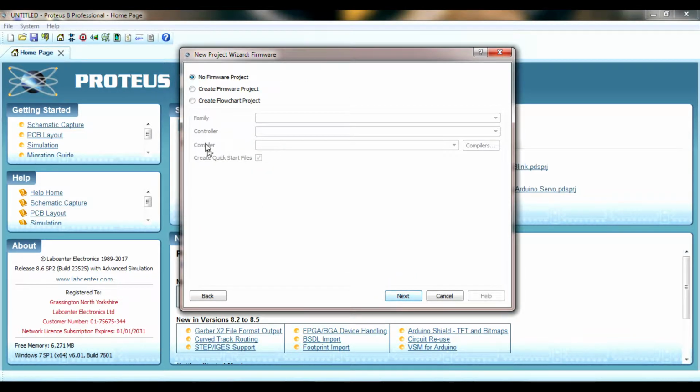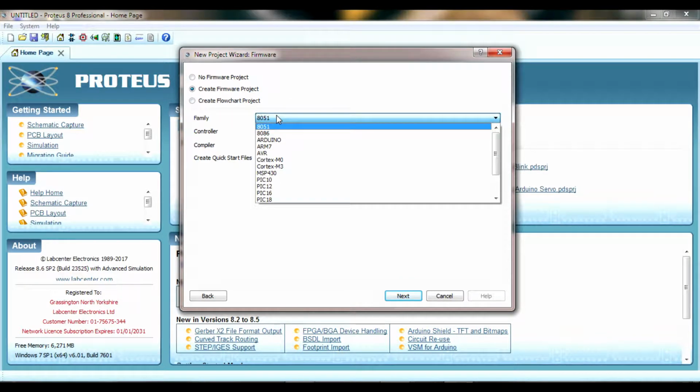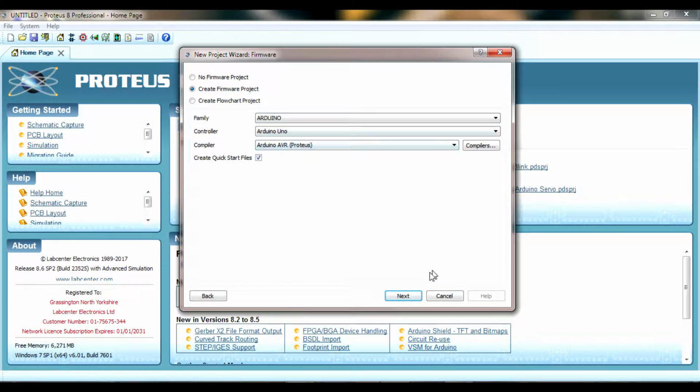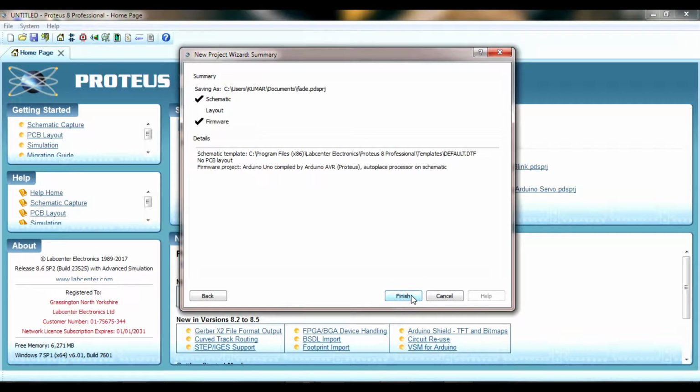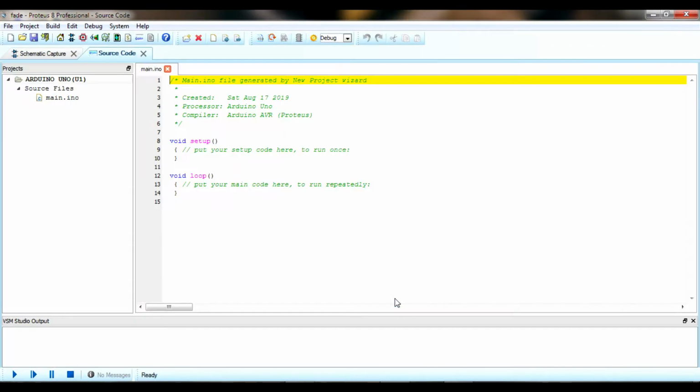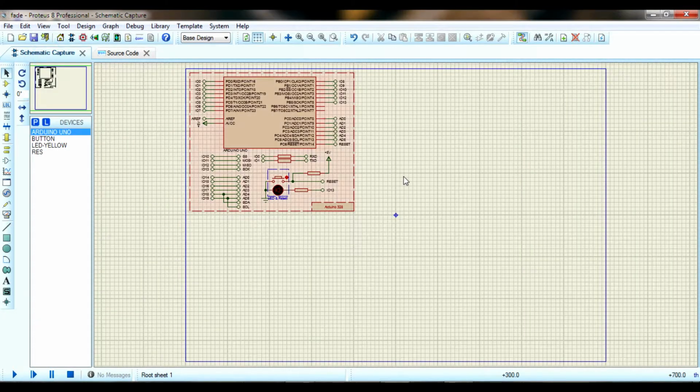So in this we are going to use the microcontroller, it is Arduino Uno. So we are going to select create firmware project. In that family, go to Arduino, then click on next. Okay, we are ready to go, finish. After, go for schematic capture. So here our Arduino Uno is ready.